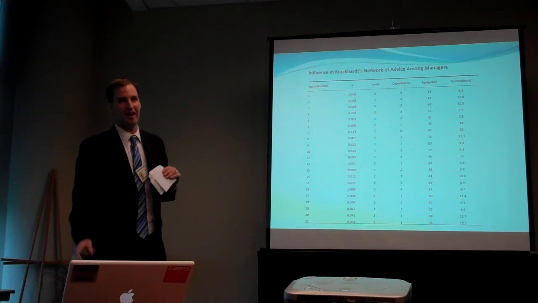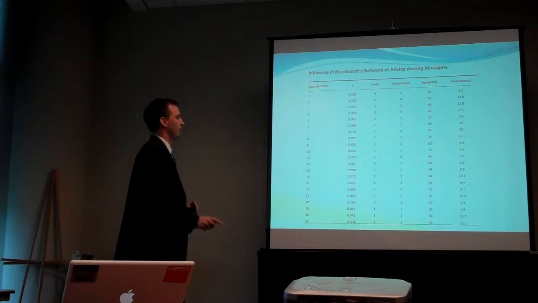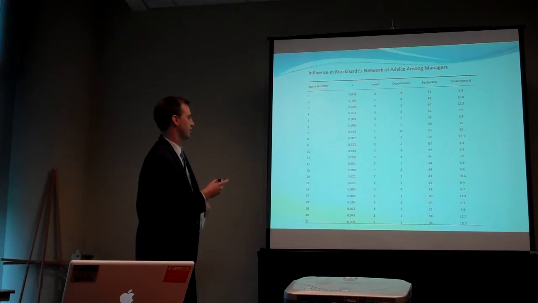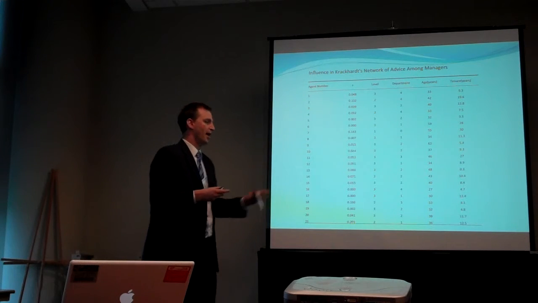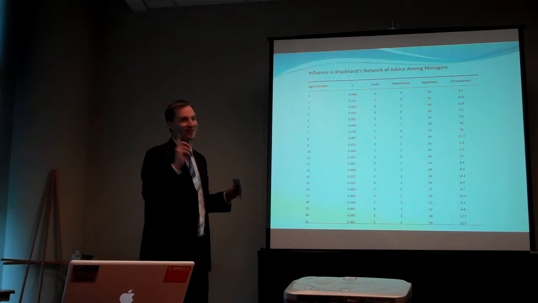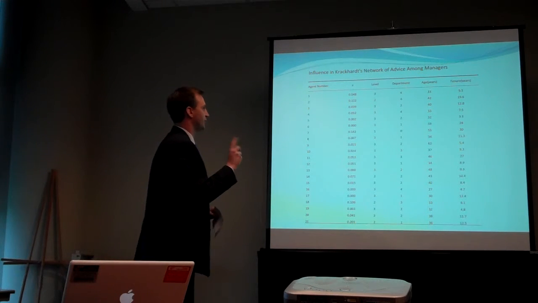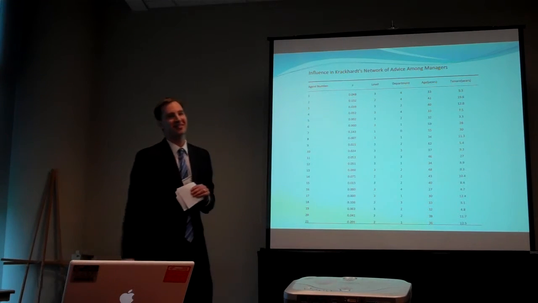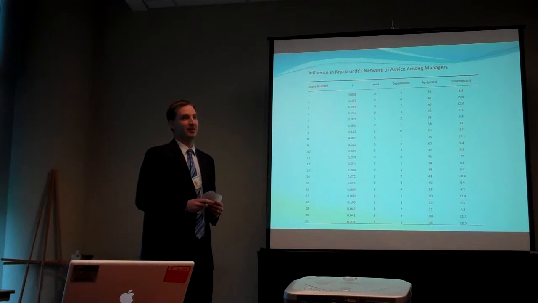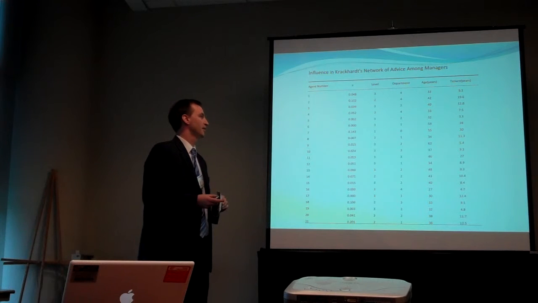One interesting thing, and a few of you have probably noticed, there are some zeros here, right? So basically 6, 13, 16, and 17 have 0 influence on the rest of the managers. And what's interesting, if you look at number 6, he's been there 28 years, and he has no influence on the rest of his peers, the rest of his managers.